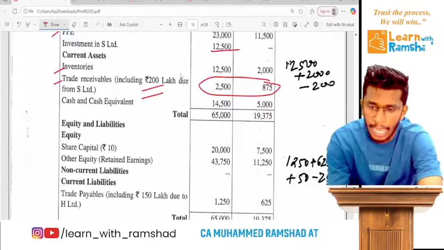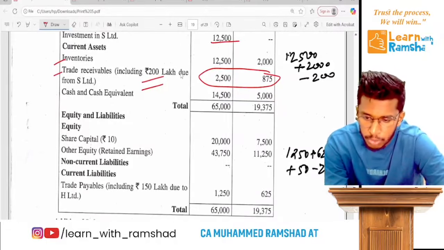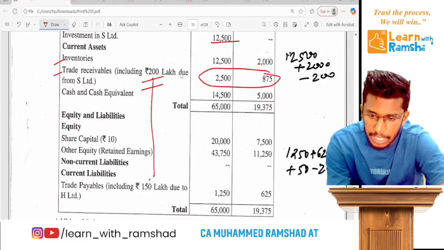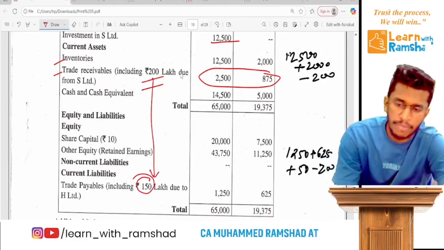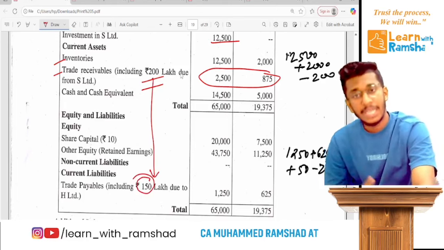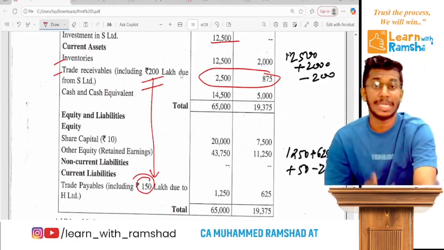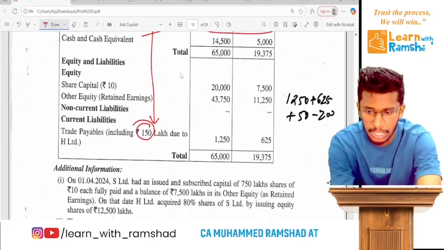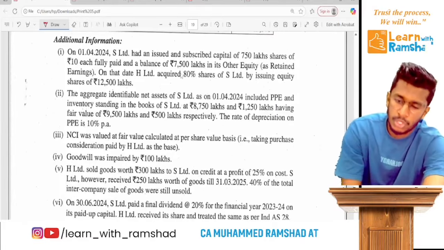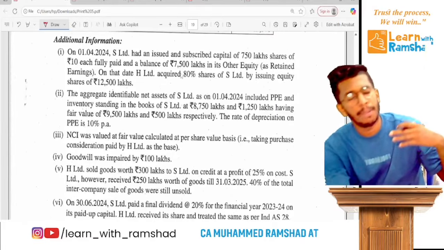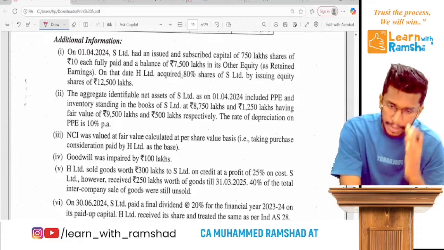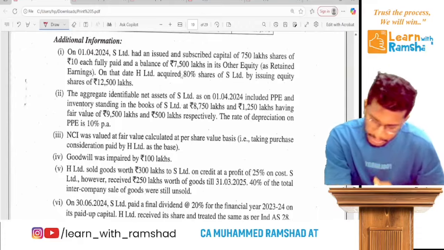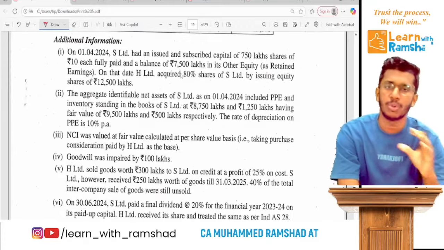So here actually the mutual owing is not exactly equal to 200. So there is a 150. So let's see the additional information. There may be some transit items. That's why the balances are in different amounts. Clear? Now, this is the same as the marathon questions we did previously. So I'll read and I'll discuss and I'll show how to write the answers.